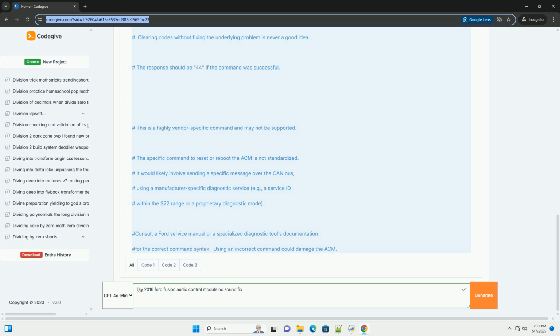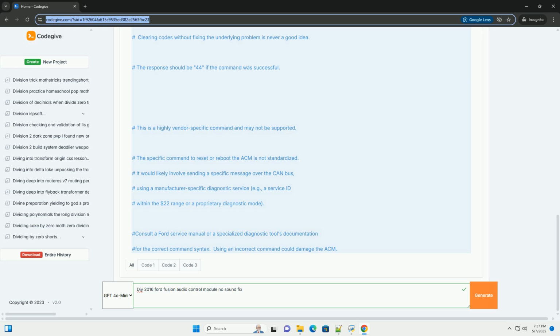Consult your owner's manual to locate the fuse related to the audio system, radio, amplifier, if equipped, and sync system. Use a fuse tester or a multimeter to check each fuse for continuity. Replace any blown fuses with the correct amperage rating. Important: never use a fuse with a higher amperage rating than specified, as this can cause damage.